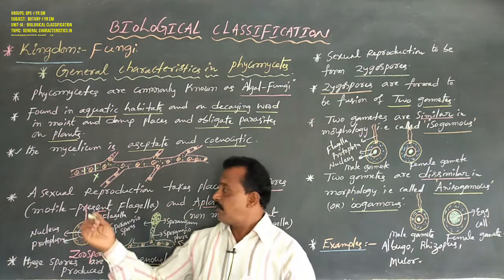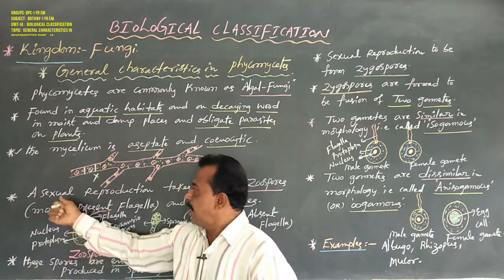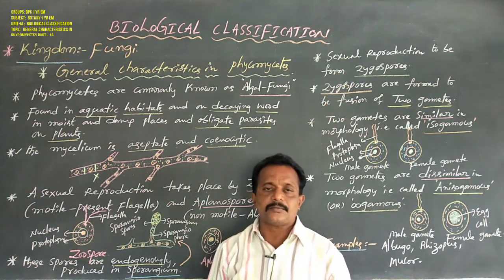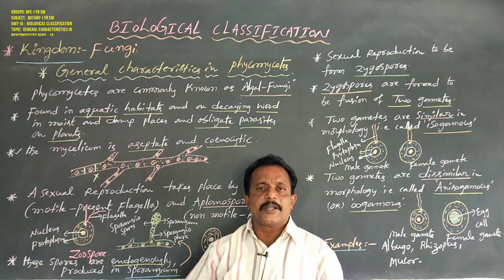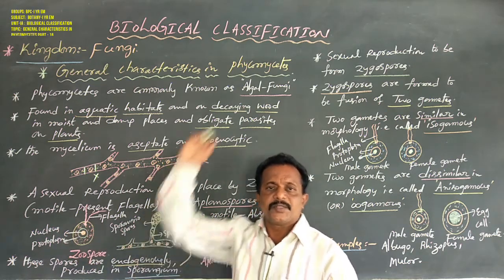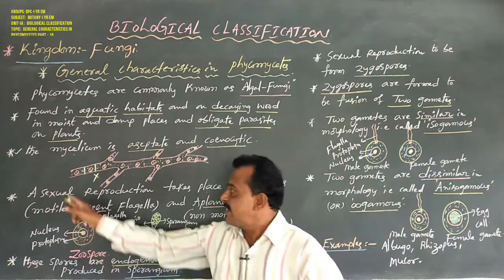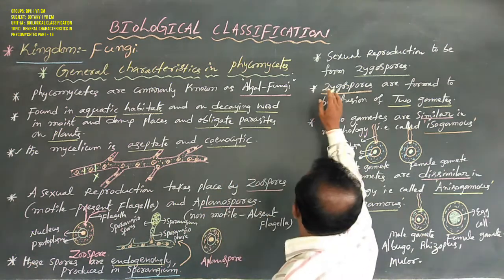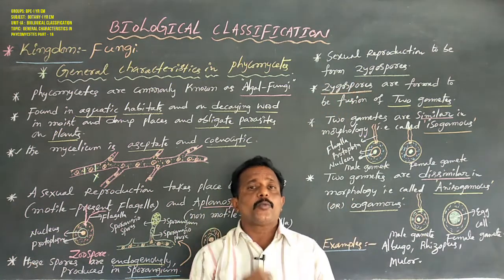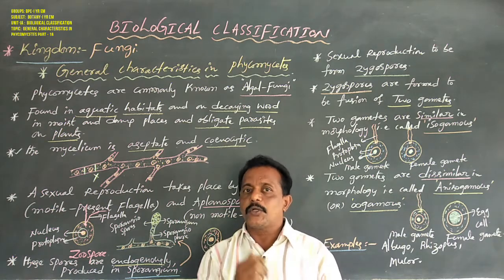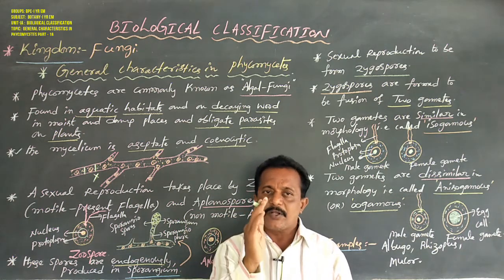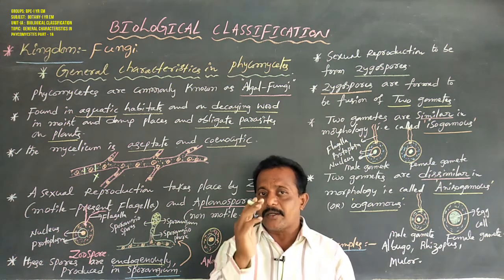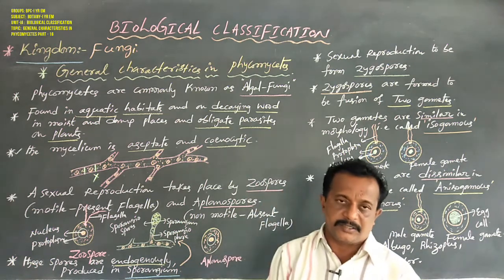Next, coming to reproduction. In Phycomycetes members, reproduction takes place by asexual reproduction and sexual reproduction. Asexual reproduction occurs under favorable conditions. Sexual reproduction occurs under unfavorable conditions. Don't get confused here.